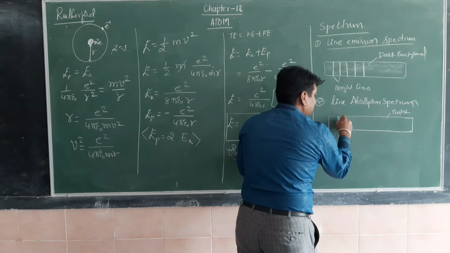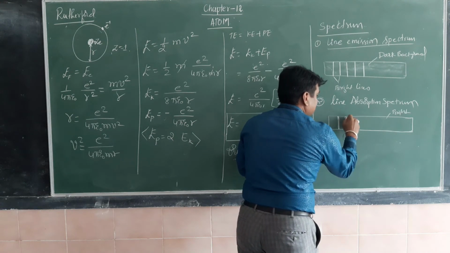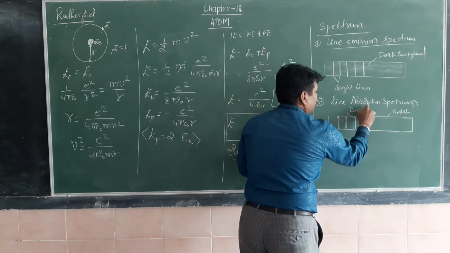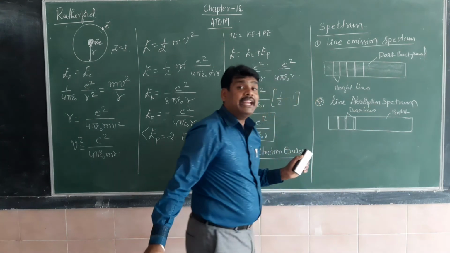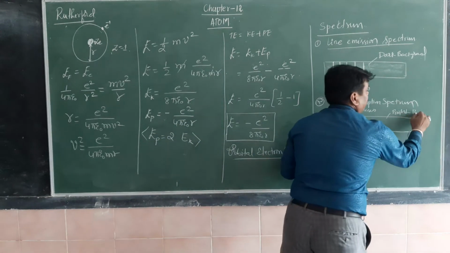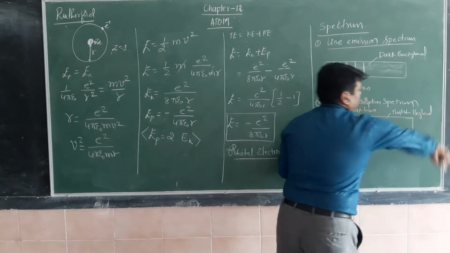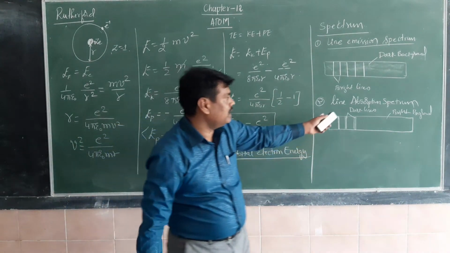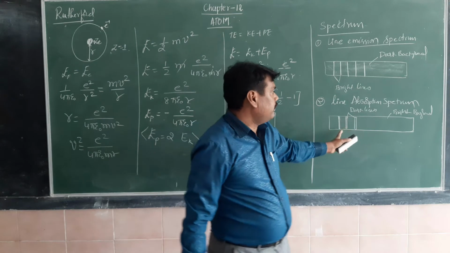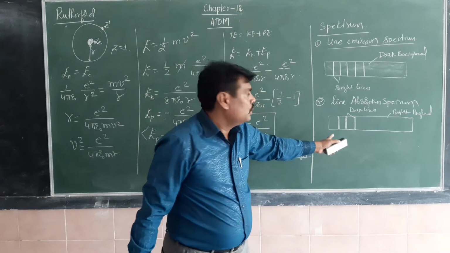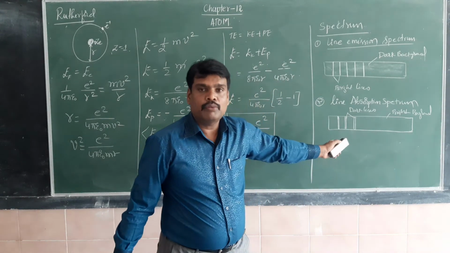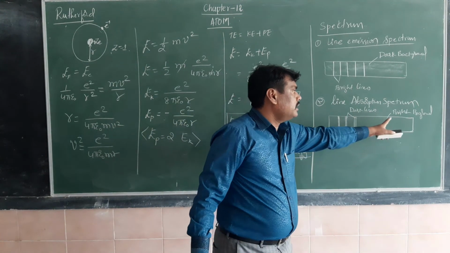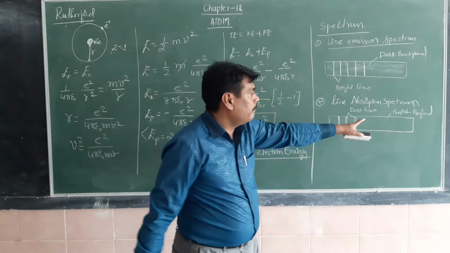Dark lines on a bright background is called a line absorption spectrum. How do we get a line absorption spectrum? If white light is passed through a gas, we get dark lines on a bright background.